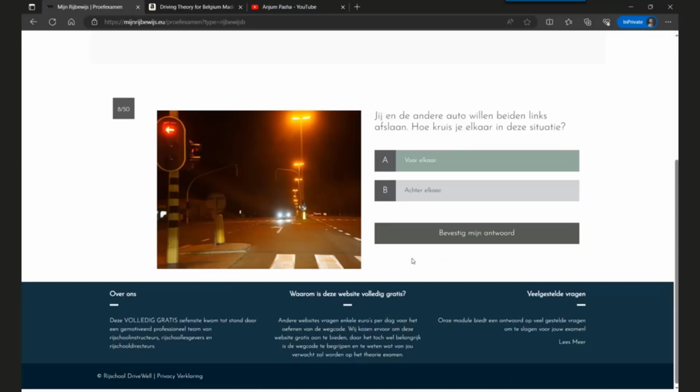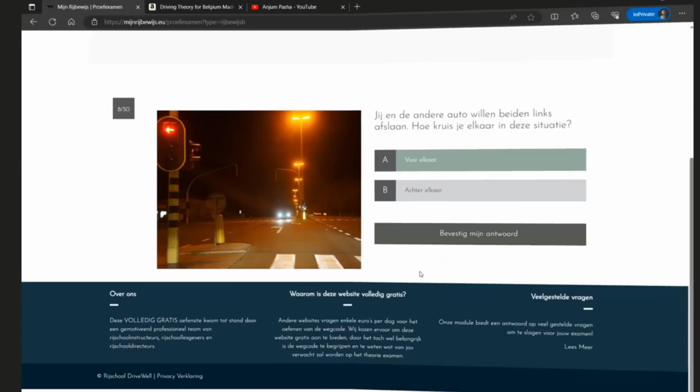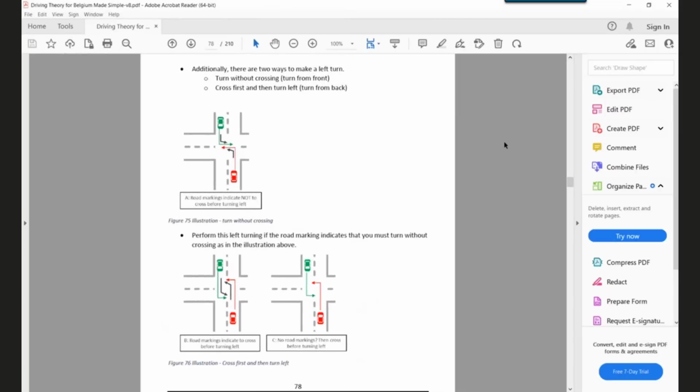Let me explain this from this book. I have a PDF copy of this book, but when you order, you get a real book. Okay, now here I have explained that there are two ways to make a left turn, right? Turn without crossing.